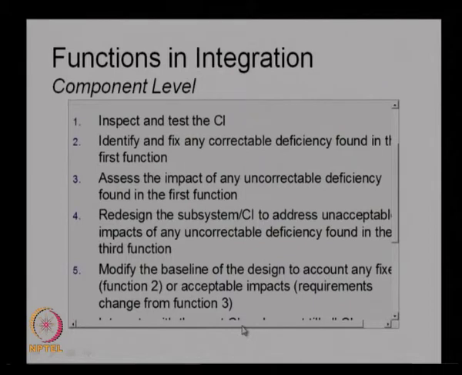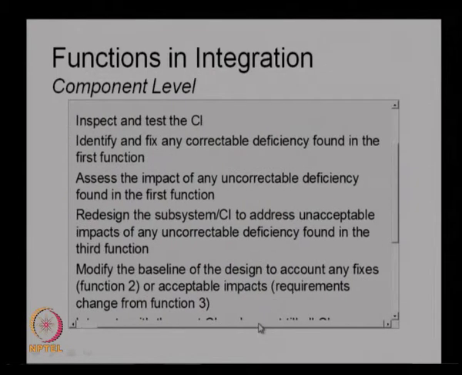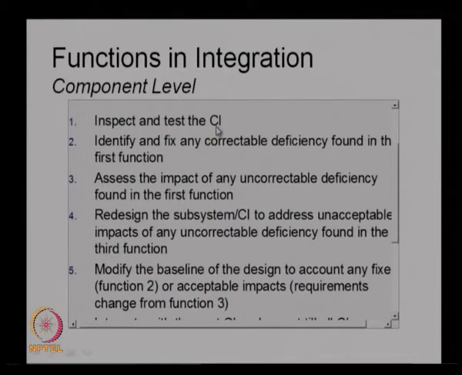So, basically in the bottom up approach, we inspect and test the configuration item and identify and fix any correctable deficiency found in the first function. So, when we find any error in this configuration item, we try to fix that particular deficiency and assess the impact of any uncorrectable deficiency found in the first function. Sometimes when we do the testing of the configuration item, we may find that there are some uncorrectable errors. Then we look at the impact of these uncorrectable errors and see what actually will happen in the system if we just leave it like that.